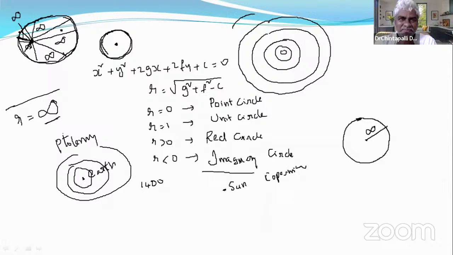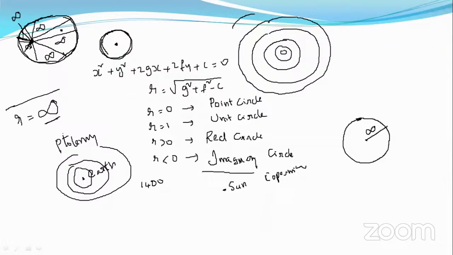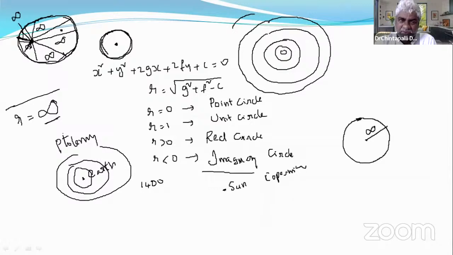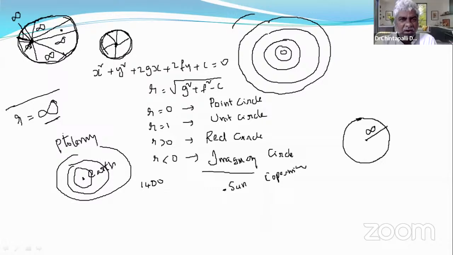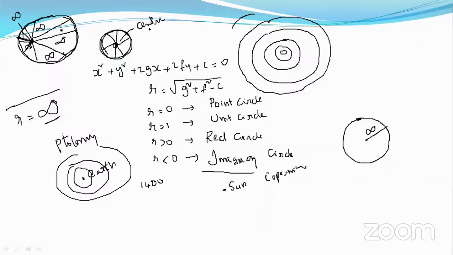So all are infinity. Using the basic definition of a circle, if all distances are equal, then it is called a circle, and that fixed point is called the center. Got the point?